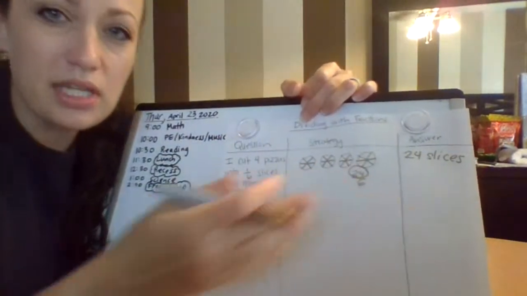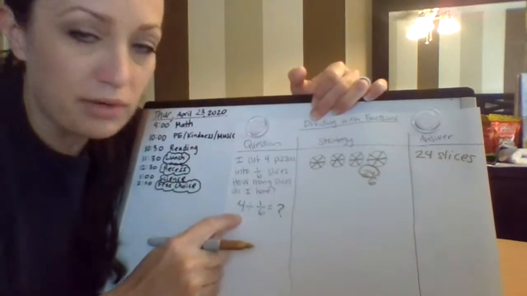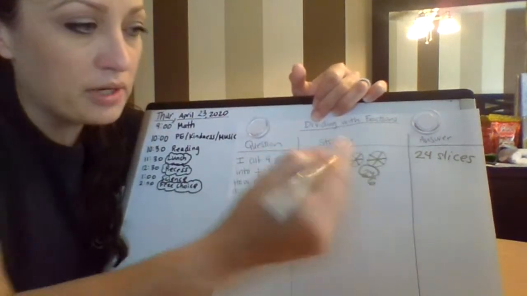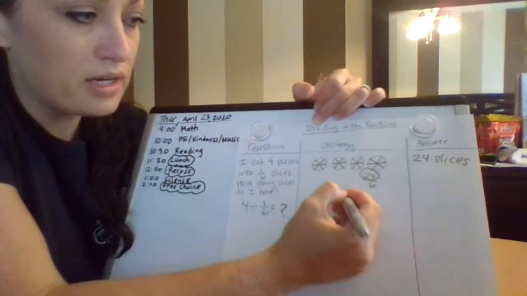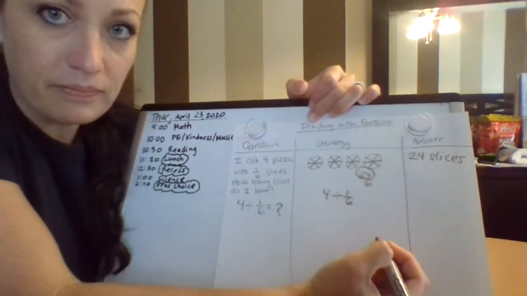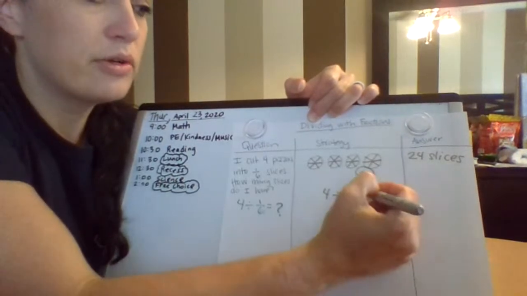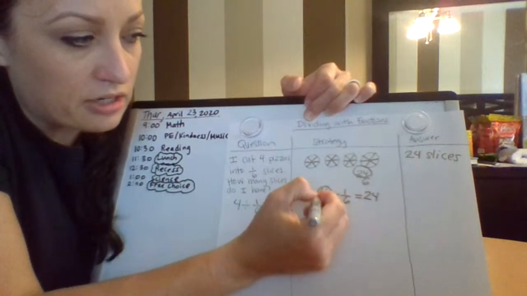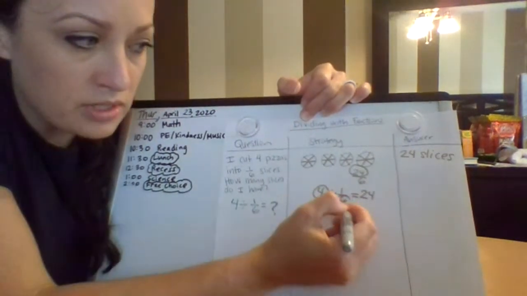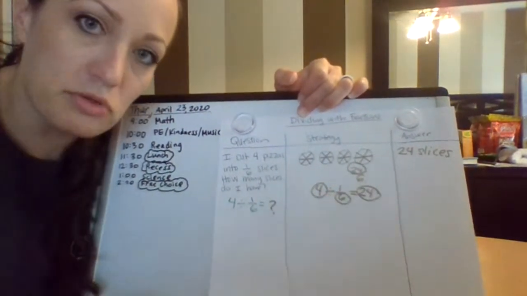I think it helps to see what the equation is that we worked on. So I did write it over here when we started, but I want to write the whole thing now that we have an answer, right? So we had 4 pizzas. We divided by 1/6 slices. And then we ended up with 24 slices. And that kind of shortcut is that if I look at 4 times the 6, I know it gives me 24.